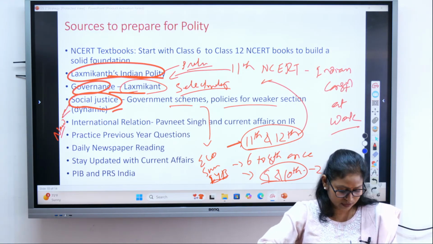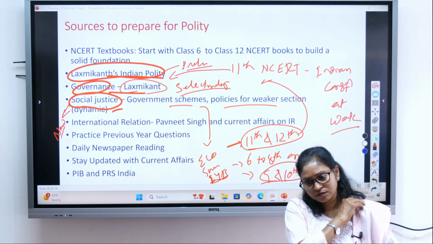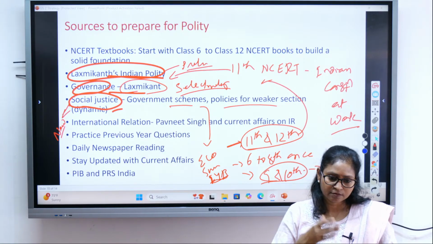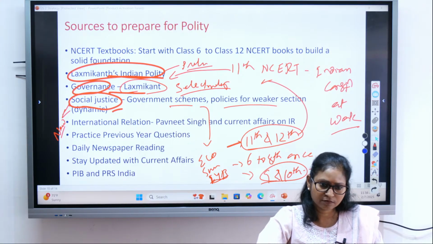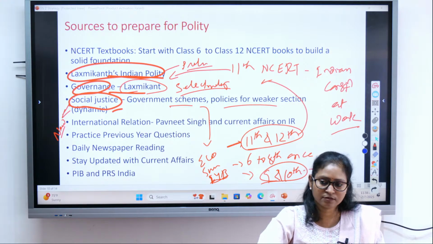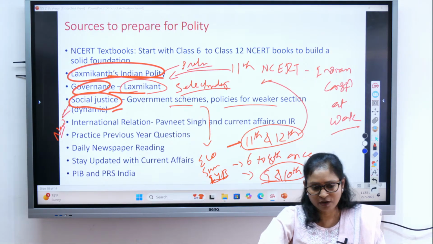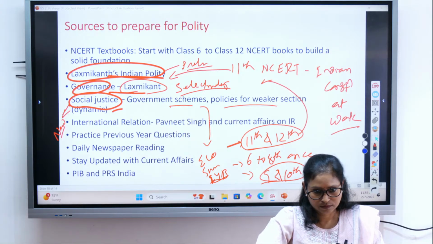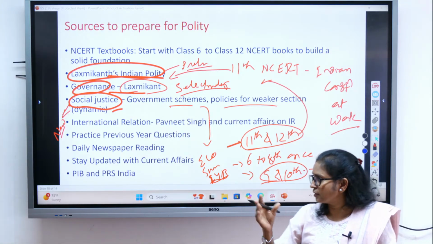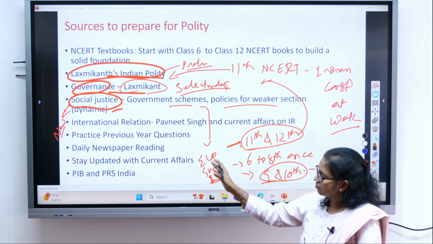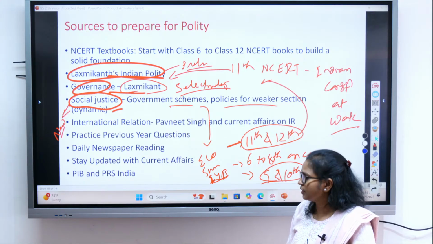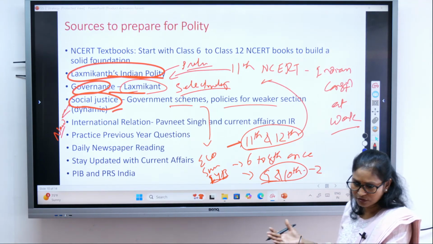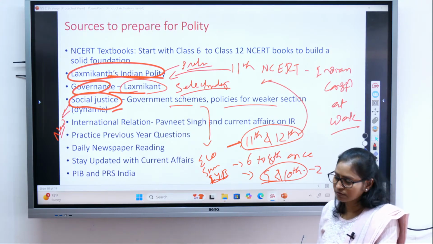Okay, this topic has come from social justice, I can keep this, or you can make some notes from there. Whenever you read the newspaper, you should know which part of your general studies the article is helping. So some good articles on social justice you can collect from there. Economic Survey, India Yearbook, various government schemes, it will help you, apart from of course the class materials and class notes.